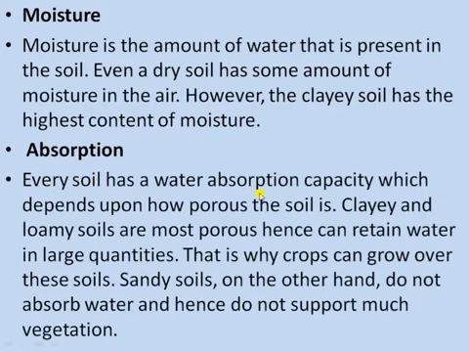Every soil has a water absorption capacity, which depends upon how porous the soil is. Clay and loamy soil are the most porous, hence they can retain water in large quantities. That is why crops can grow over these soils. The sandy soil, on the other hand, does not absorb water, so it does not support much vegetation.